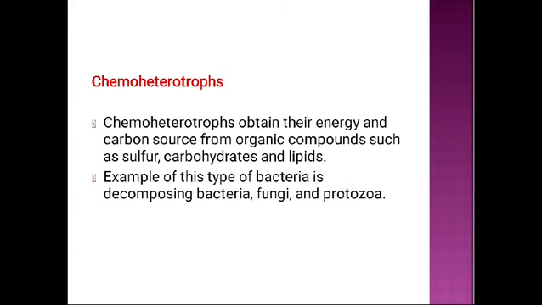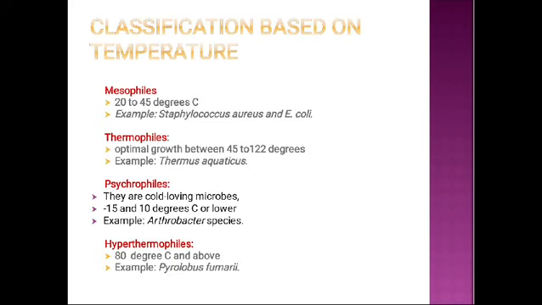The next type is chemoheterotrophs. Chemoheterotrophs obtain their energy and carbon source from organic compounds such as sulfur, carbohydrates, and lipids. Example of this type of bacteria is decomposing bacteria, fungi, and protozoa. The next classification is based on temperature. First one, mesophiles. In this type, the bacteria grow in 20 to 45 degrees Celsius.